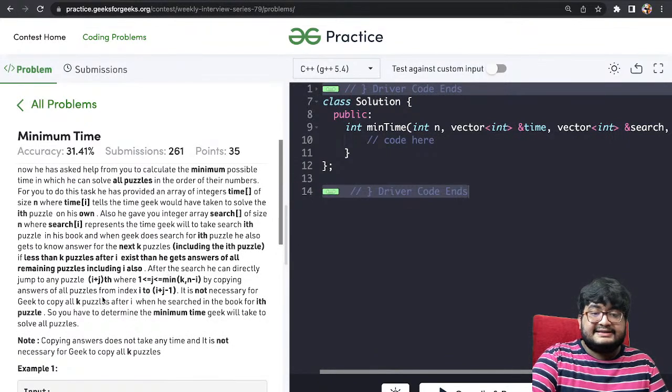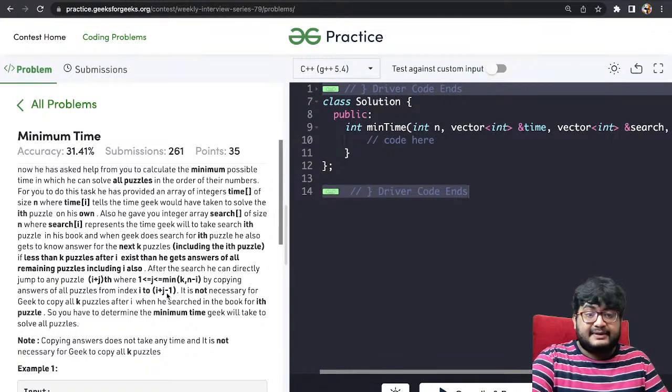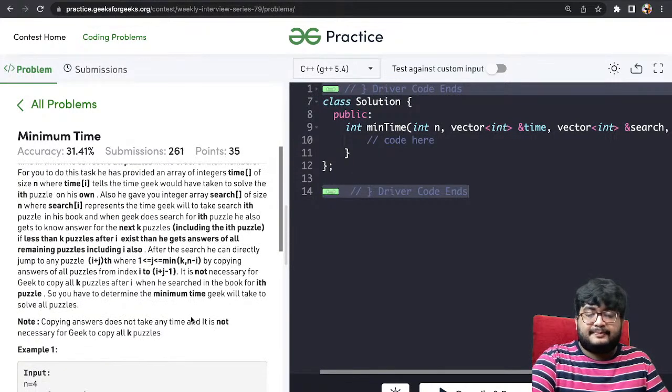So he can jump directly, covering index i to i plus j minus 1, by copying, and j is at most the minimum of k and n minus i. So it is not necessary for Geek to copy all k puzzles after i when he searched the book at the ith puzzle. You have to determine the minimum time Geek will take to solve all the puzzles, right?